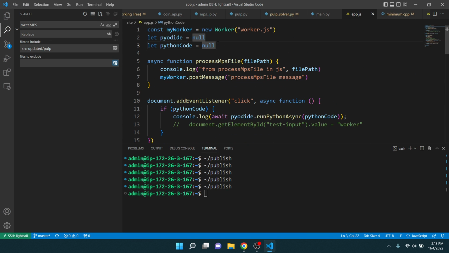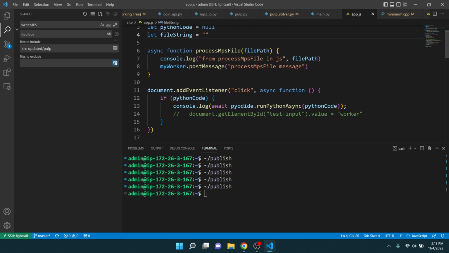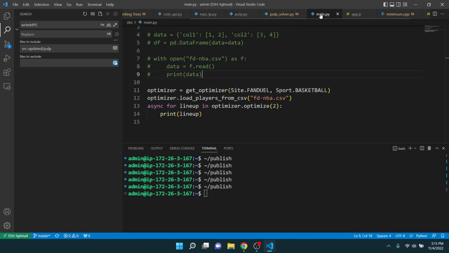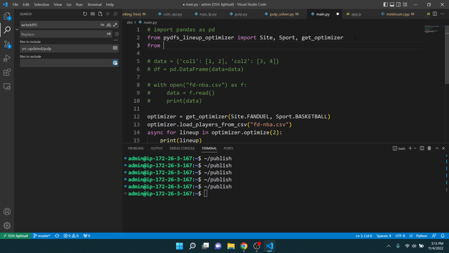Okay, so let file string something equals string, and then in here from JS import, what was it called?